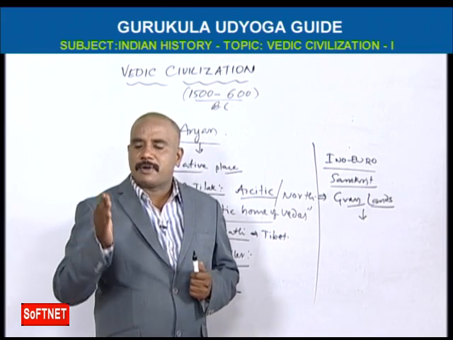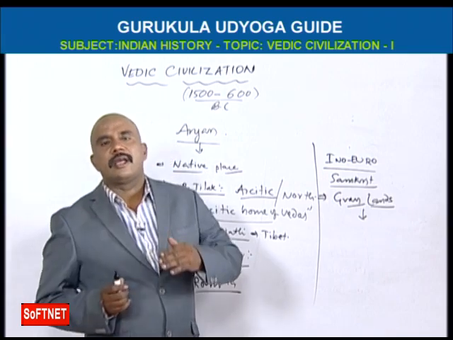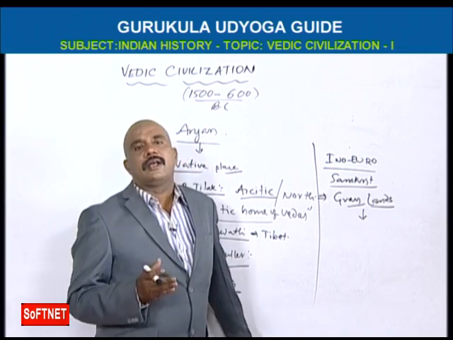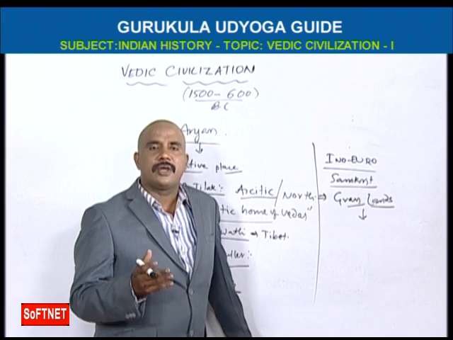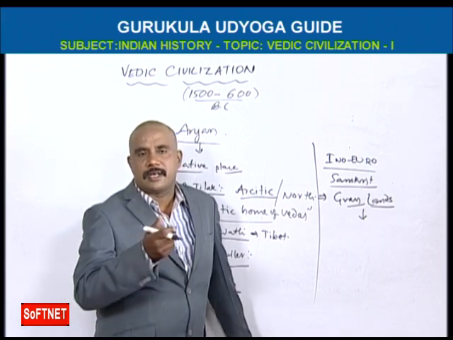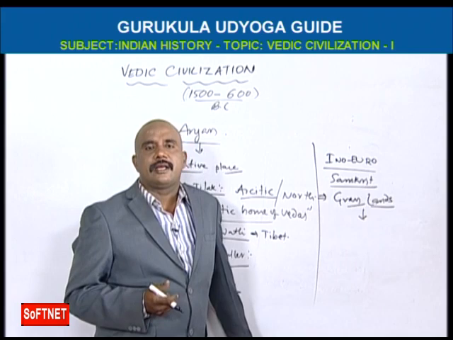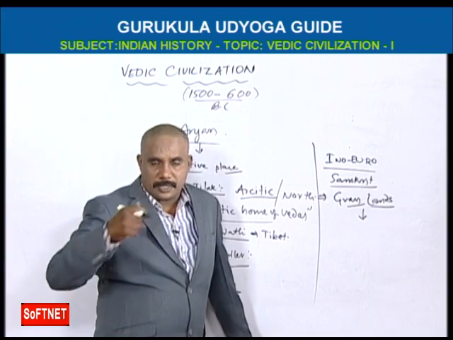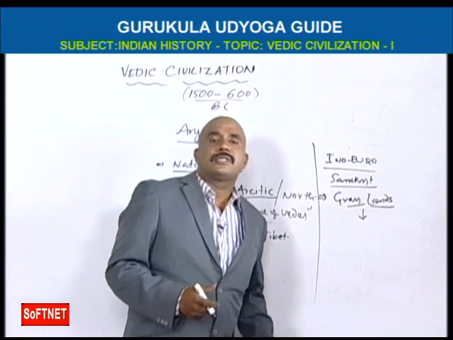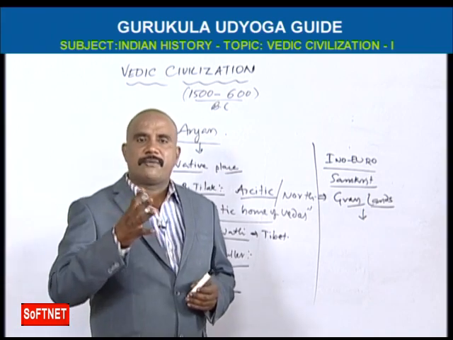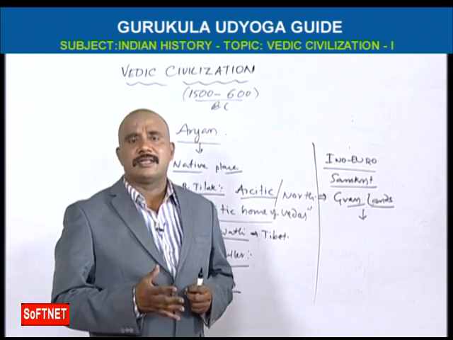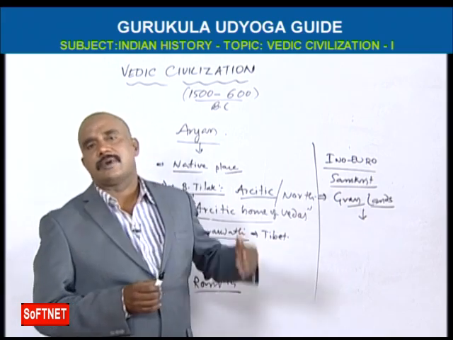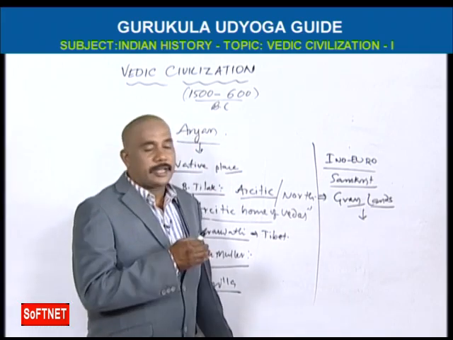Gradually, group by group, they came to India. In those days India looked like a greenery, a greenish area, because we have the Indus River. Surrounding the Indus River we have a lot of forest and a lot of grasslands. That's why this area attracted the Aryans, and that's why they came to India.